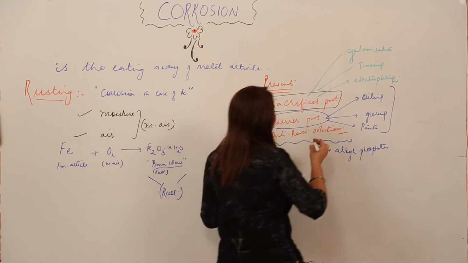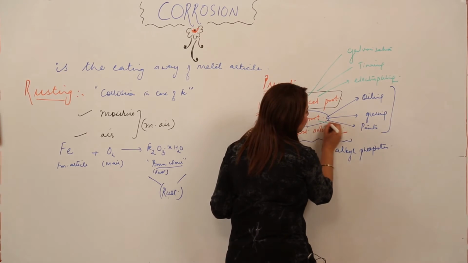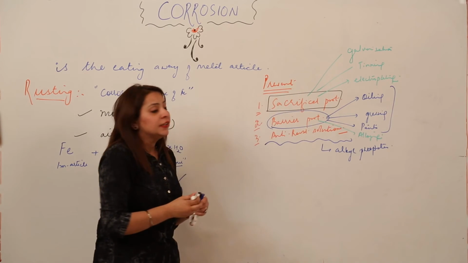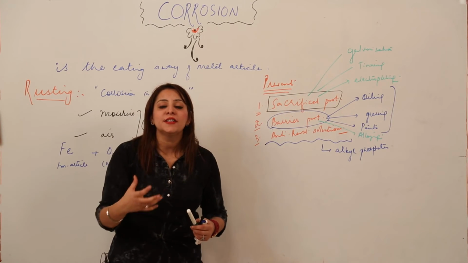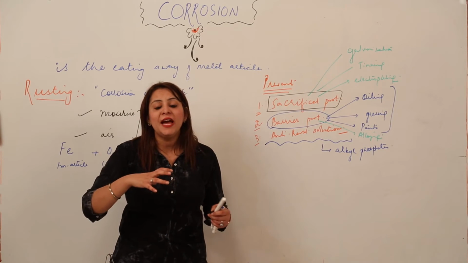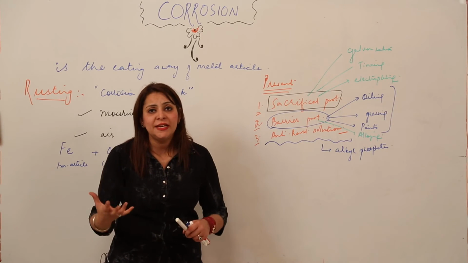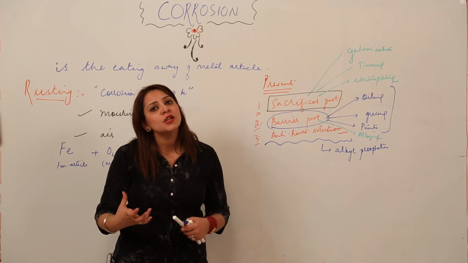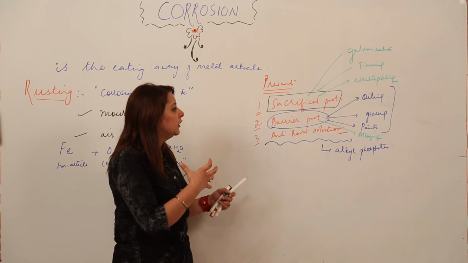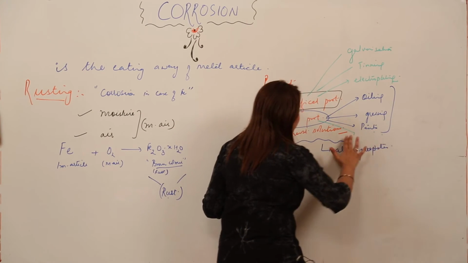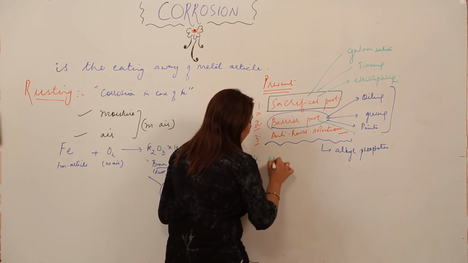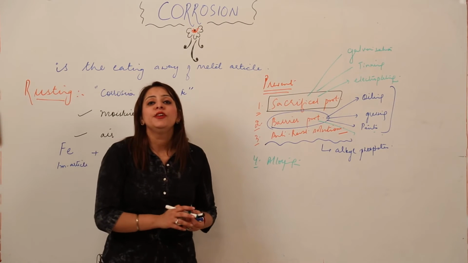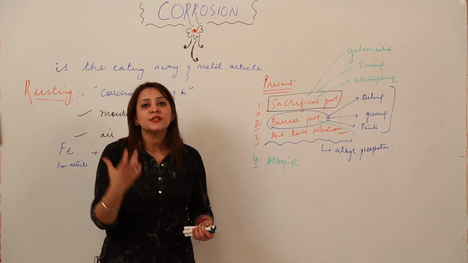Right, and moreover, the barrier method can also be alloying. That means we can use an alloy of the iron. You know that the alloy of iron is steel: if we add carbon to the iron, it gives rise to different kinds of steel, and steel is resistant to corrosion. So you can also make it a separate point, that is, by alloying. By using the alloy of the iron, we can prevent the rusting from taking place.